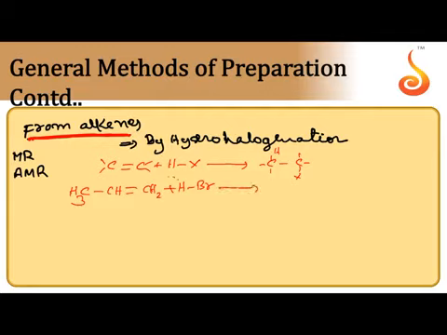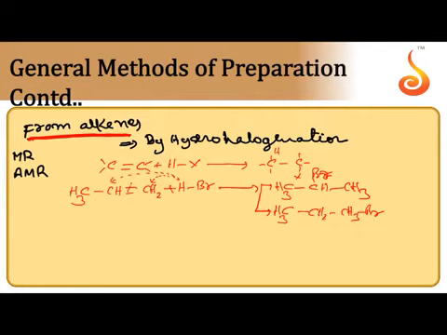There are two options. After breaking the pi bond, H may be shifted to CH2 carbon, or H may be shifted to CH carbon. So we can get two types of bromopropanes, CH3 CHBr CH3 when hydrogen goes to CH2 carbon. If hydrogen goes to CH carbon, we can get 1-bromopropane.